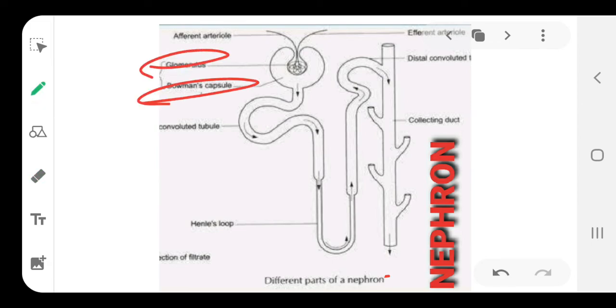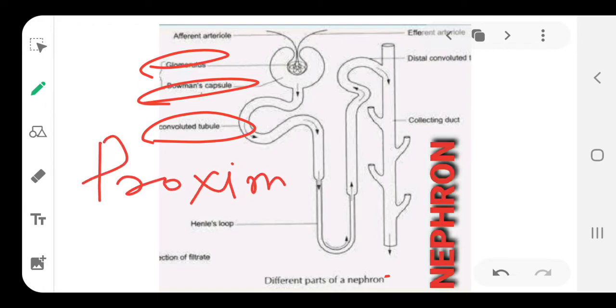Then the blood which has been filtered moves into the next structure. This is called the proximal convoluted tubule. Write down the words proximal convoluted tubule, the words are new.